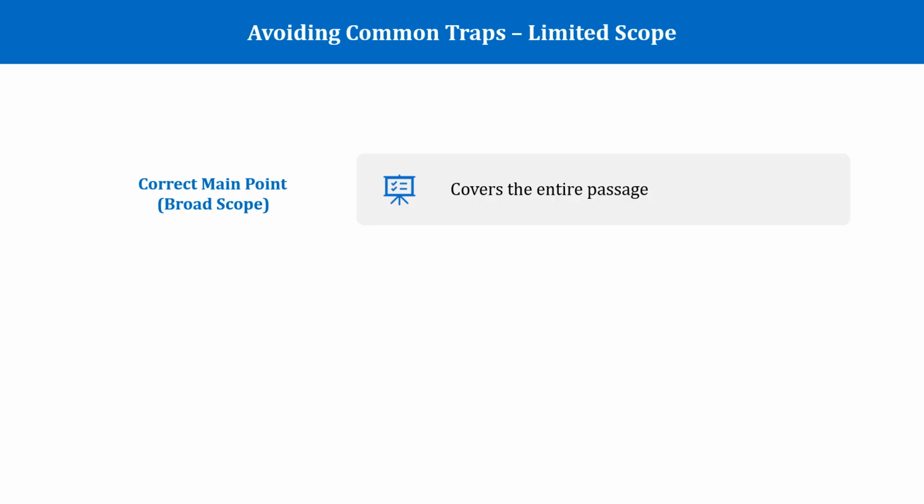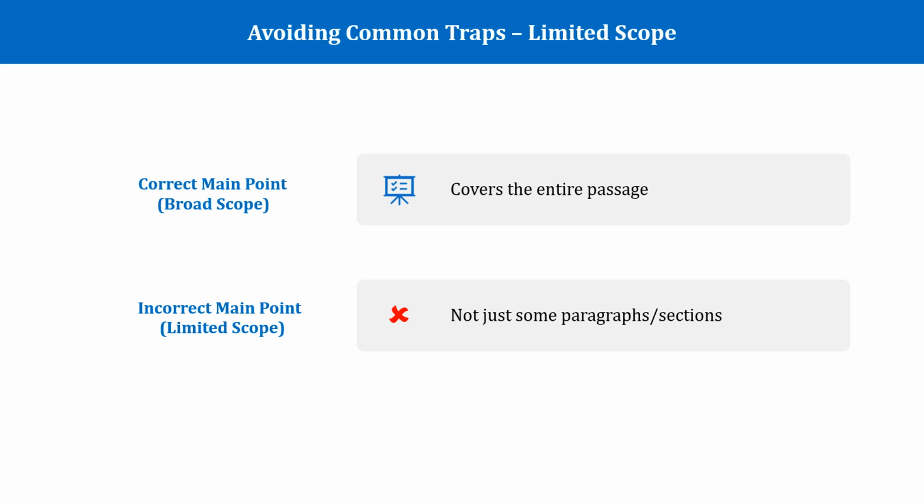Remember, one of the main characteristics of a main point is that it is broad in scope and must cover the entire passage. That is, the main point answer choice must cover the entire passage. The test takers of GMAT often try to confuse a student by providing a main point answer choice that just covers a part of the passage or only some of the paragraphs of the passage. And this makes it an incorrect answer choice.